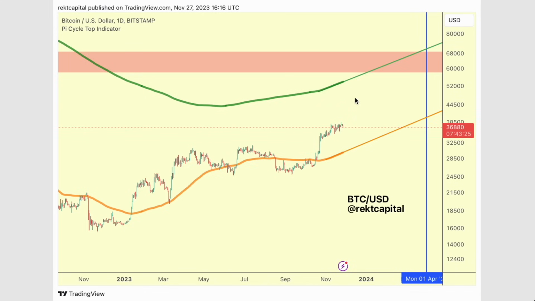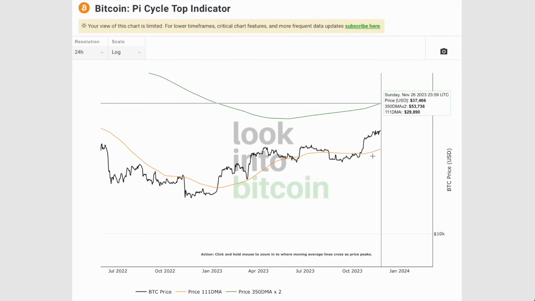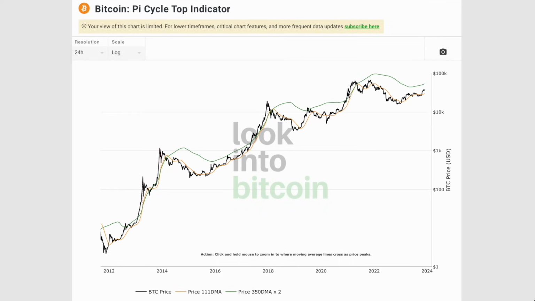So as time goes on and as price increases, we'll be able to conduct this analysis and actually come up with a relative estimation of when we'll be able to see a potential bull market peak for Bitcoin in this cycle. But then again, we always have to take into account that these moving averages will be adjusting to price, but with time, we'll be seeing a narrowing, as you can see, for instance, here.